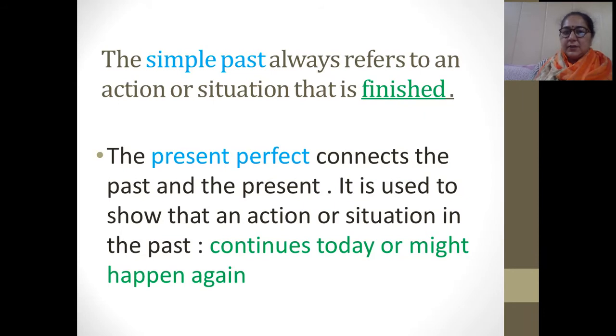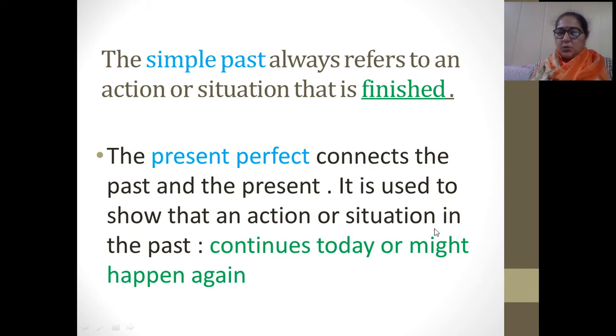The simple past always refers to an action or situation that is finished. Which means that time is not with us, that is over, that is finished, that is called simple past. What is present perfect? It connects the past and the present. Present perfect tense is that tense which is connecting our past with the present. As we have discussed in our class, I had cleared it to you. Now once again I am going to tell you how it is connecting past with the present.